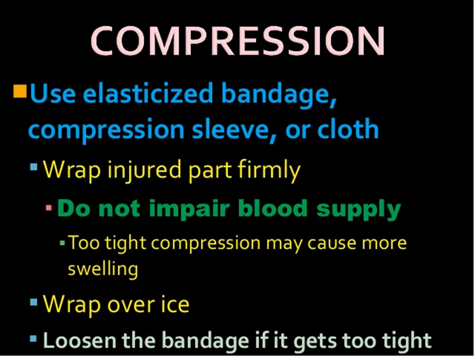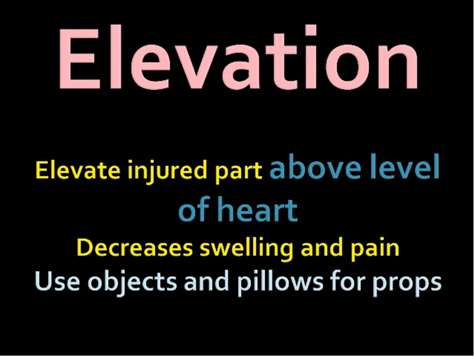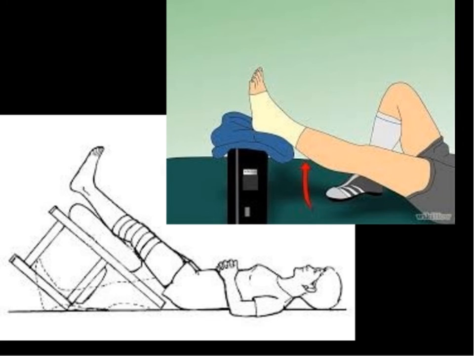Then compression, in that use elasticized bandage, compression sleeve or cloth, wrap injured part firmly, do not impair blood supply, in that too tight compression may cause more swelling. Then wrap over ice, then loosen the bandage if it gets too tight. Okay, then elevation, elevate injured part above level of heart, decreases swelling and pain, use objects and pillows for props. Okay, as you can see in a figure, elevate an injured part.